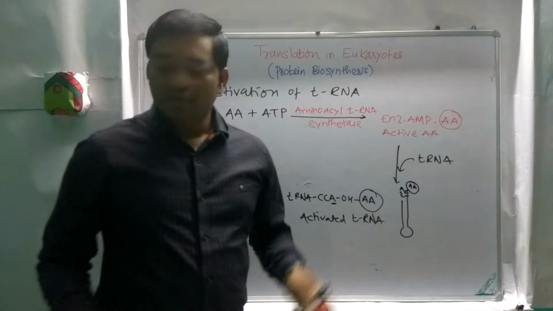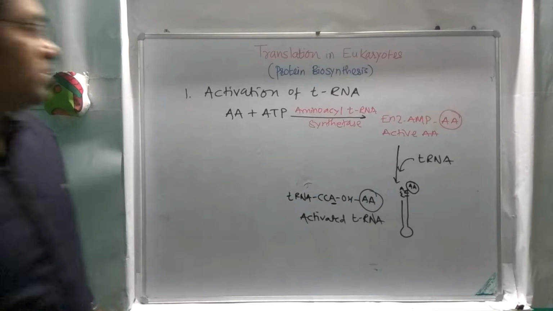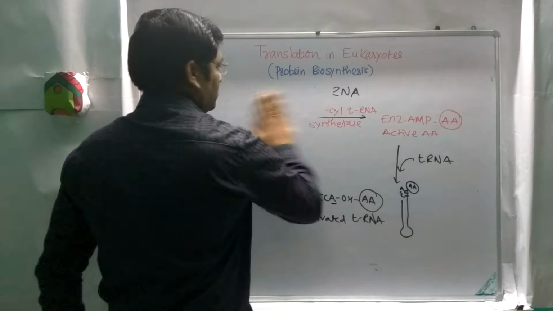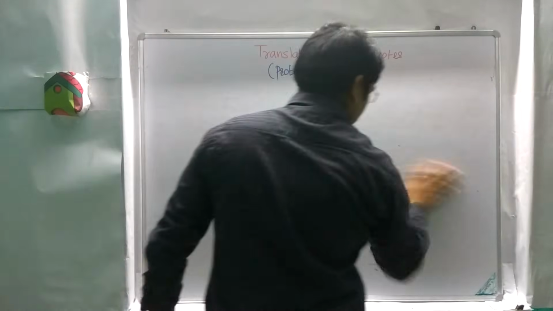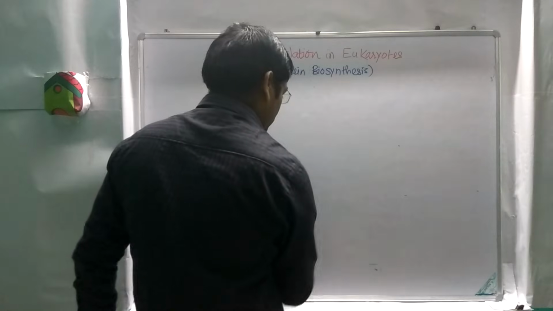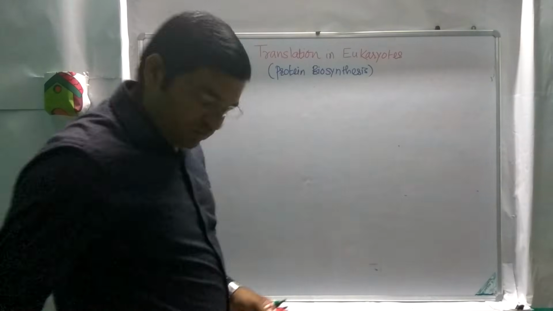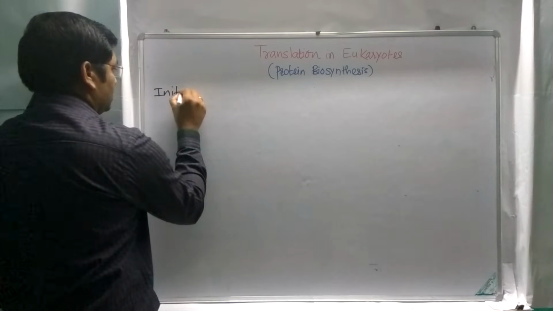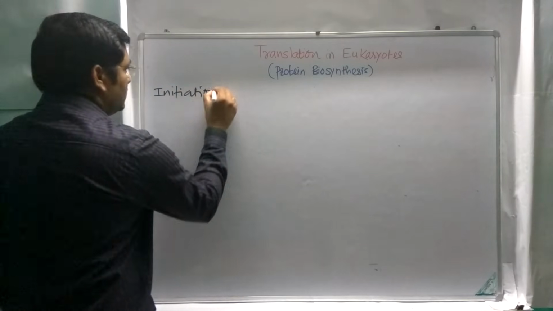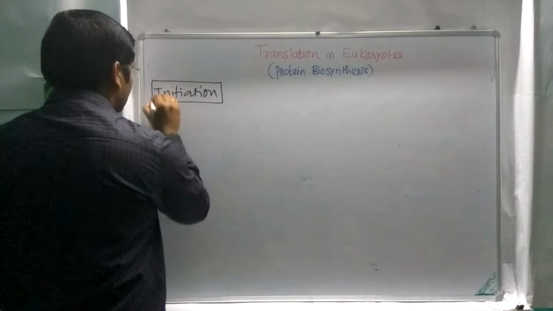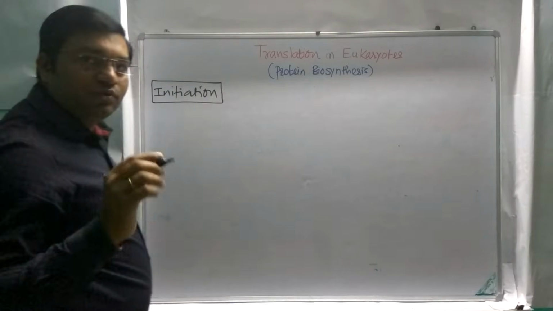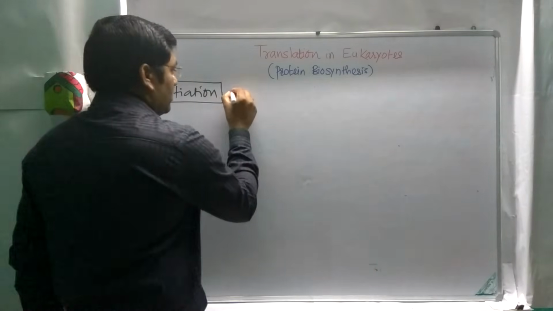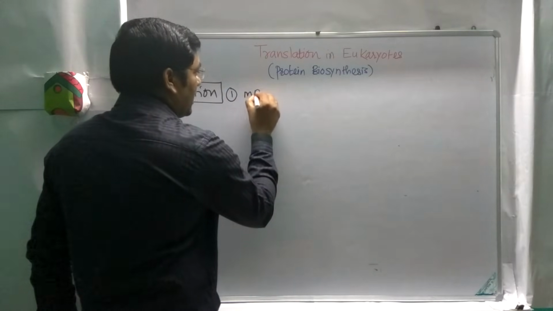Then we will move to the second step, that is initiation of translation. In the initiation of translation, the first step in eukaryotes is mRNA activation.